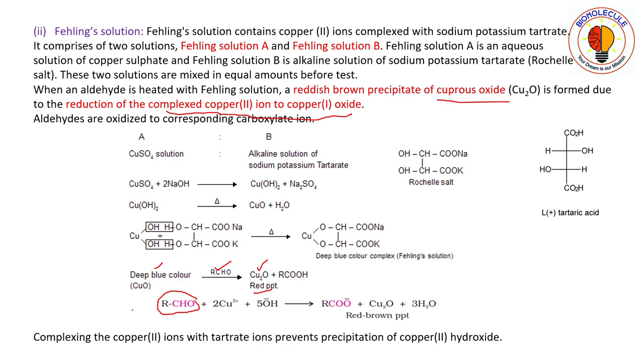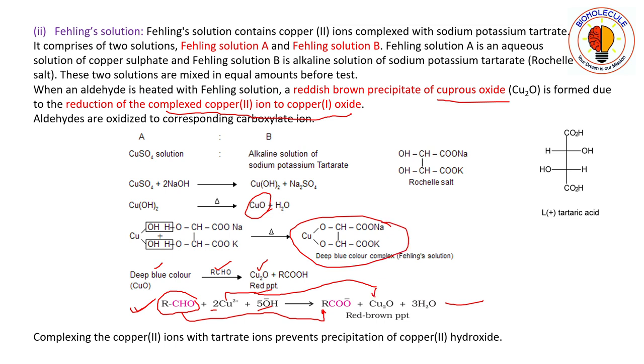This is the balanced reaction. It may come in your entrance exam also. So you have to remember the stoichiometric coefficients here. This aldehyde is being oxidized to the corresponding carboxylate ion, and the copper complex, or this copper oxide, is being reduced to cuprous oxide. In this copper complex, you see that copper is in the +2 oxidation state. This oxygen is -1, and this oxygen is -2.